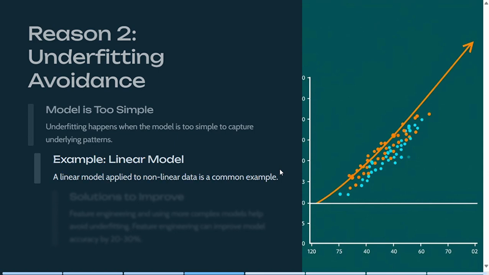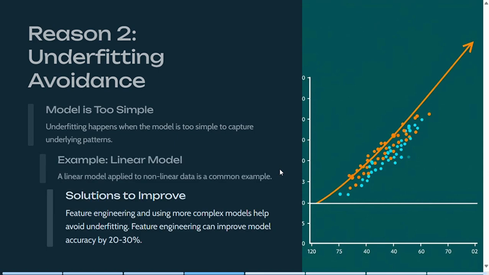What are the solutions for this? Feature engineering, using complex models, and a fact. Feature engineering: creating new features or transforming existing features can help the model better capture the data's complexity. Second, using complex models, moving to more complex models like decision trees, support vector machines, or neural networks may help. Then, fact: feature engineering can increase model accuracy by 20 to 30%.